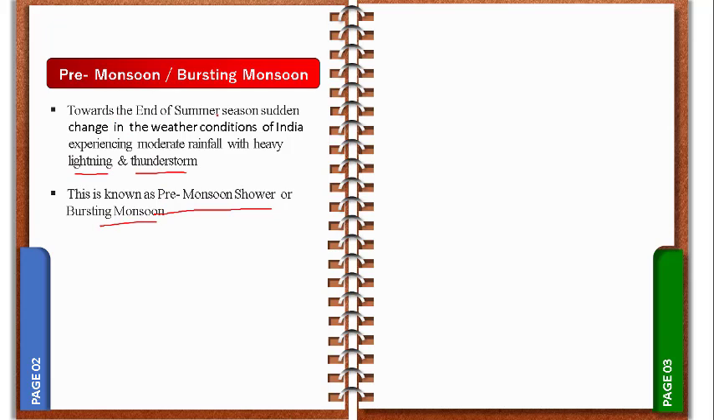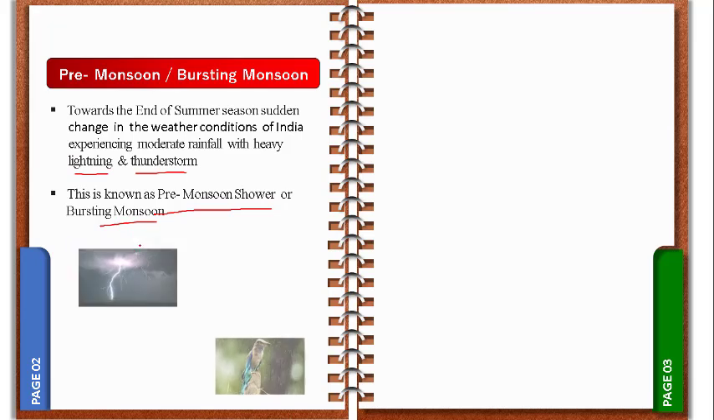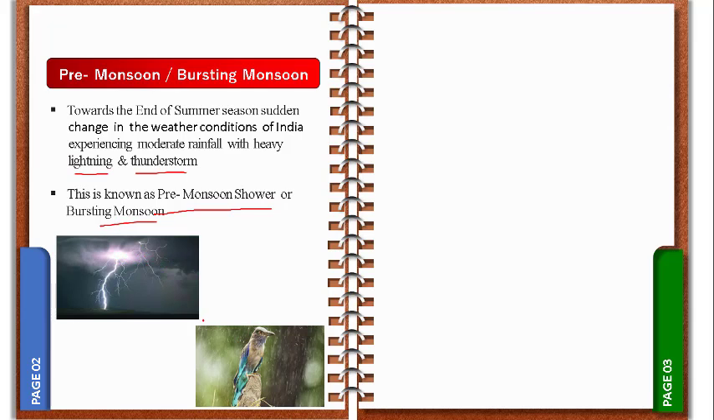Remember, towards the end of the summer season, the weather condition suddenly changes and we experience moderate rainfall. The summer season is very hot, and suddenly it changes and rainfall slowly starts, with lightning and thunderstorm. This is known as pre-monsoon shower or bursting monsoon. Here are some pictures where we can see the bursting monsoon or pre-monsoon shower.